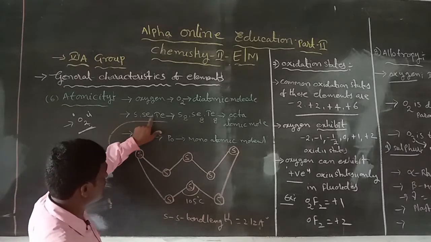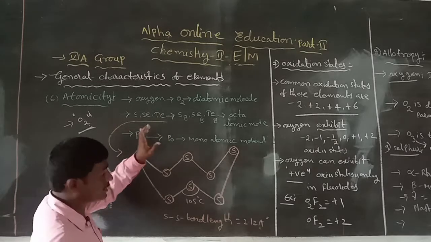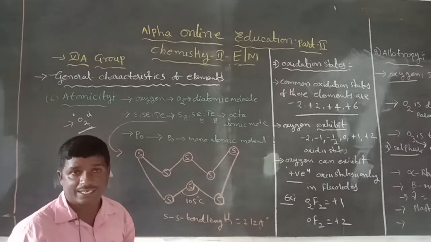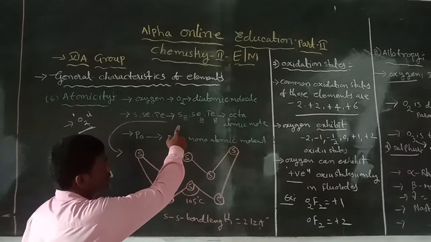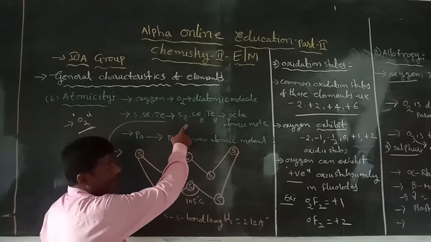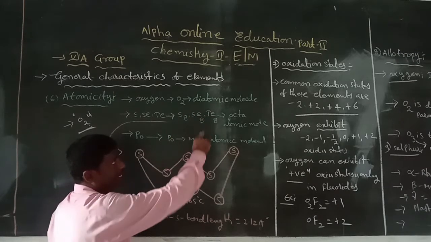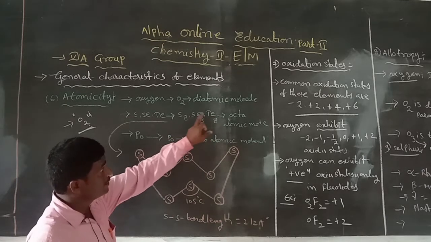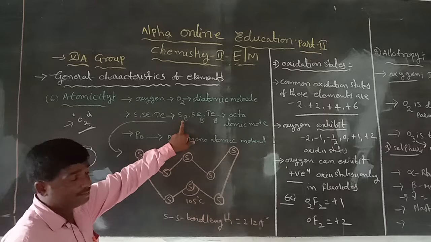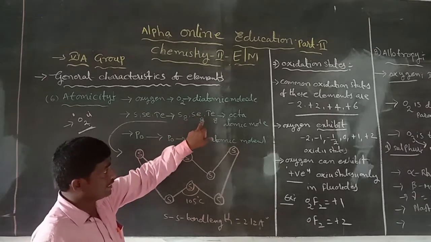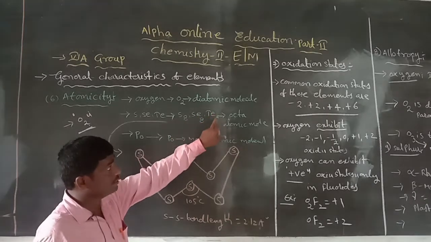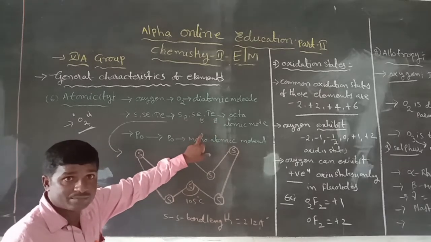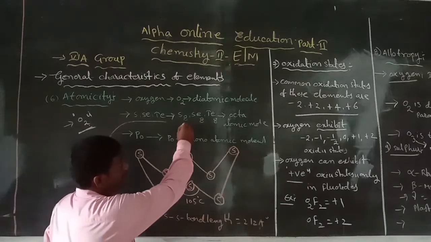The remaining elements sulfur, selenium and tellurium have an octaatomic nature, written as S8, Se8, Te8. In S8, Se8 and Te8, each molecule contains only 8 atoms.